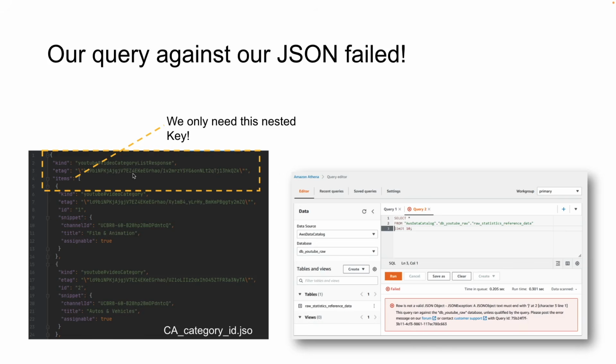As we understood, our data has different columns such as kind, e tag, and items. These two are strings, and this particular one is the array, and we only want this particular key, which is items. If you understand the JSON file format, it has keys and values. We don't need these two keys, we only need whatever data we have inside the items.